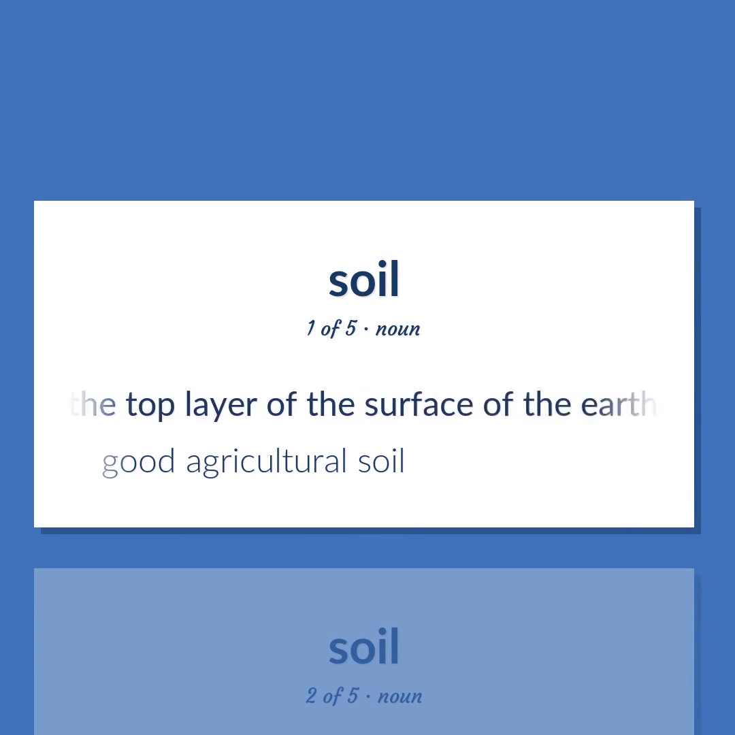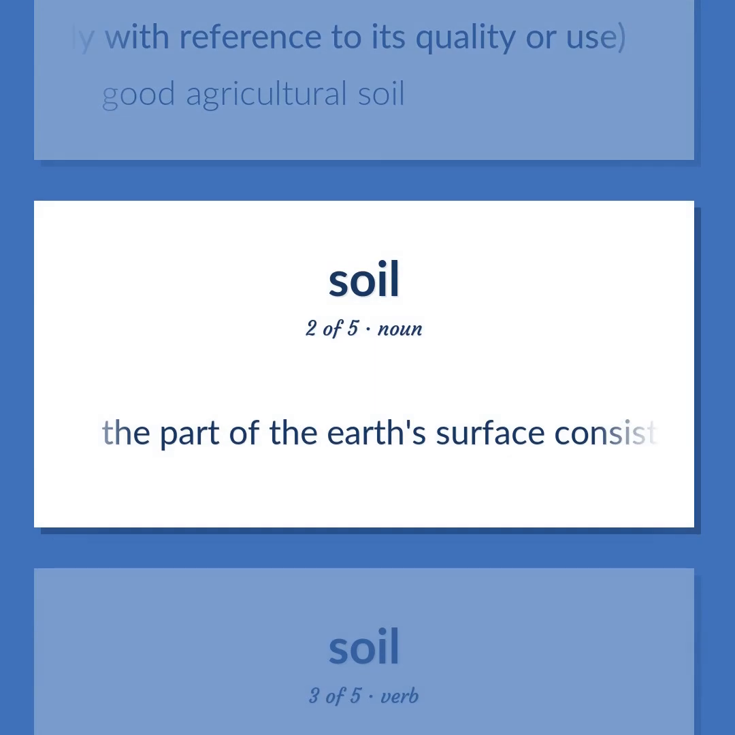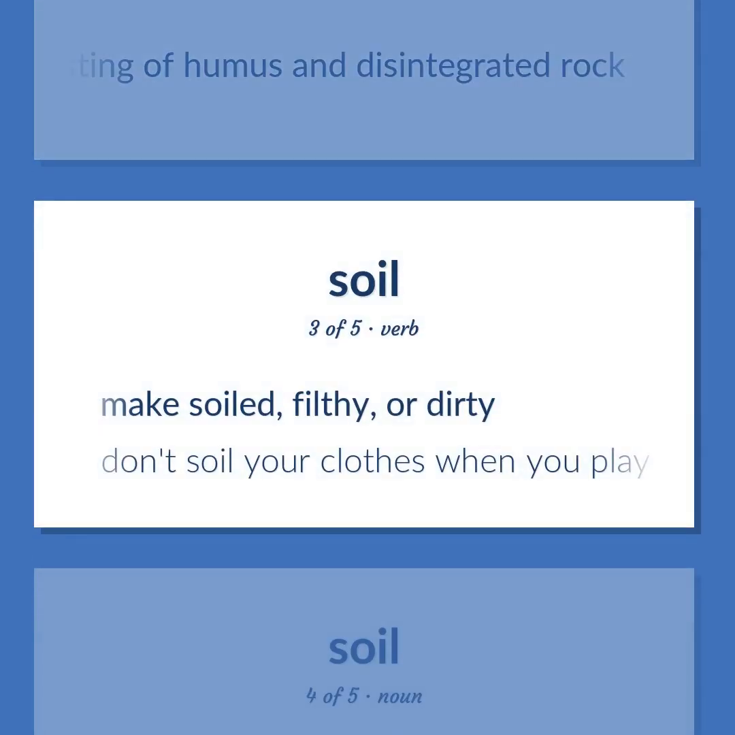Material in the top layer of the surface of the earth in which plants can grow, especially with reference to its quality or use. Good agricultural soil. The part of the Earth's surface consisting of humus and disintegrated rock. Make soiled, filthy, or dirty. Don't soil your clothes when you play outside.